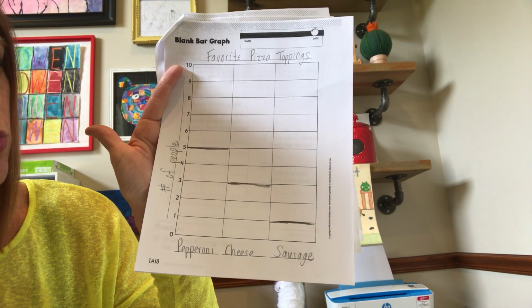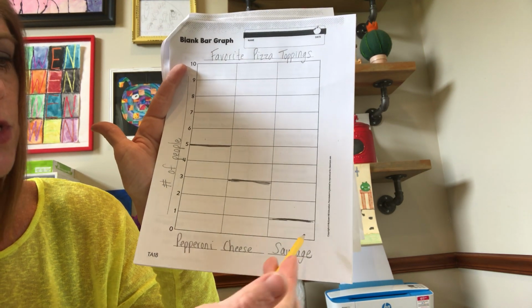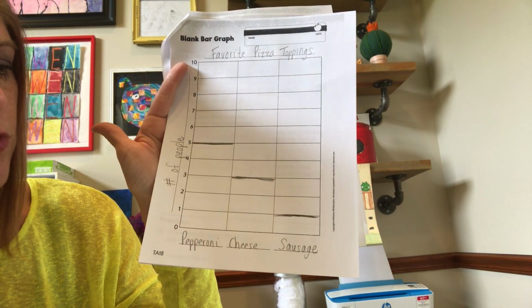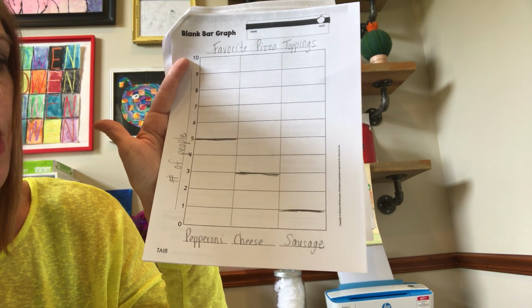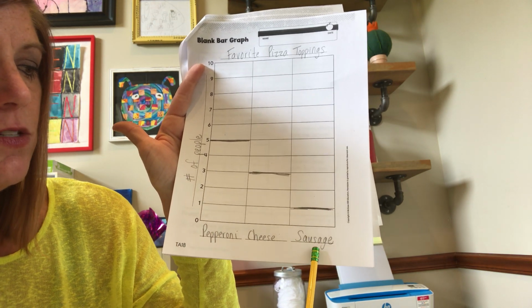And if I ask the question, which was the least favorite? Hopefully quickly you can answer sausage. It's the one that's colored the shortest. It's the smallest. Then you could ask other questions like, how many more liked cheese than sausage?